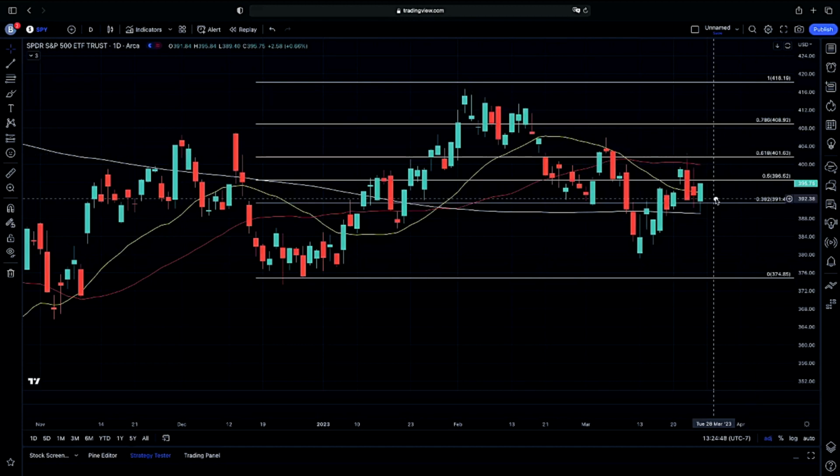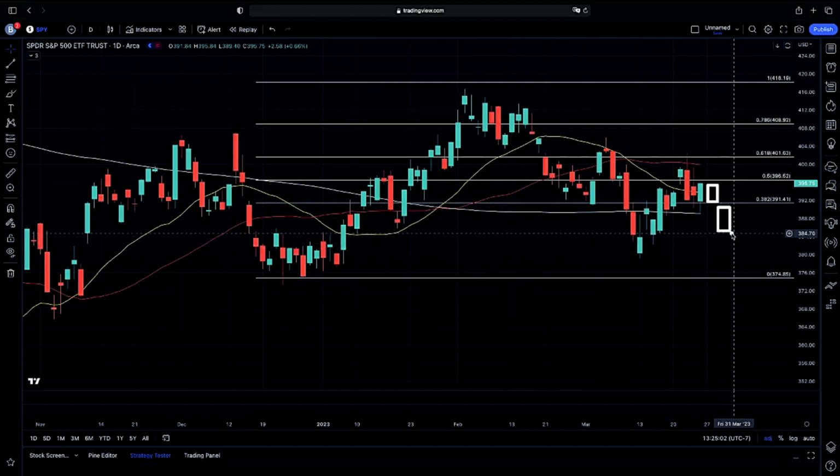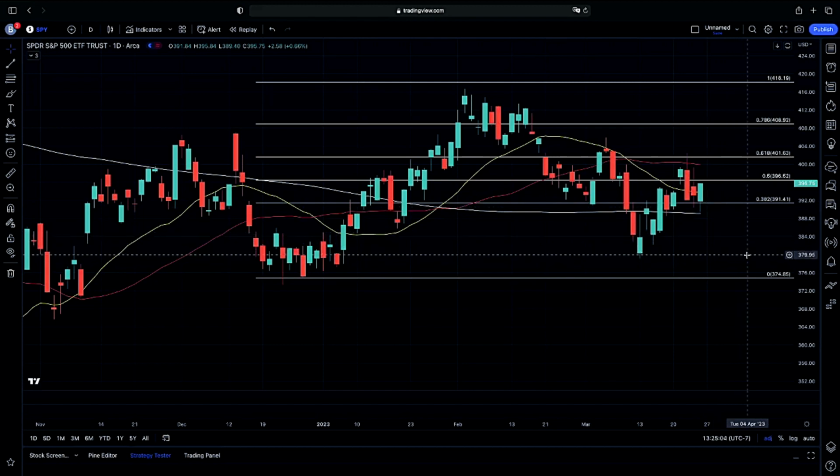If we are going to continue on lower, again, we will get that bearish candle structure set up below our 0.5 fib to start off the week. And again, dropping below our 200-day moving average will give us more confirmation, in my opinion, to continue on lower. And again, very nice plays we will have either to the upside or the downside as always.